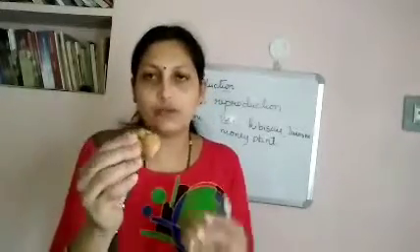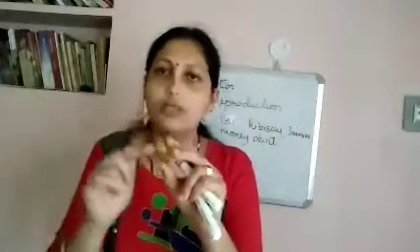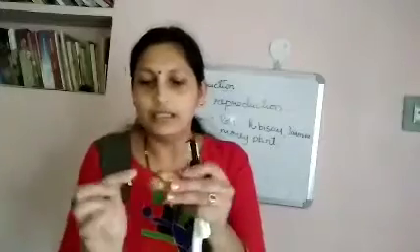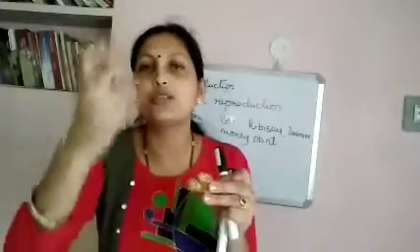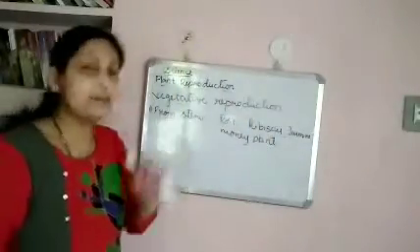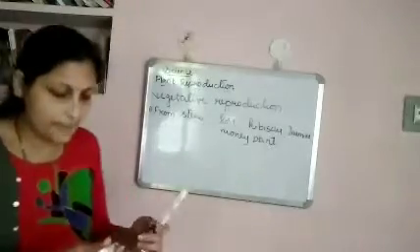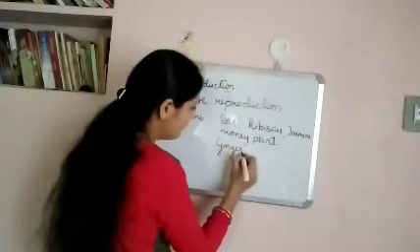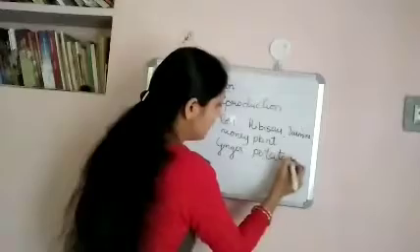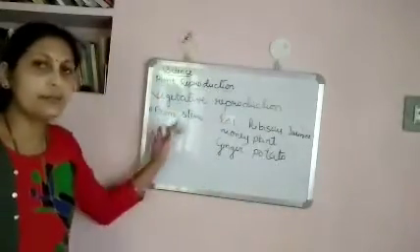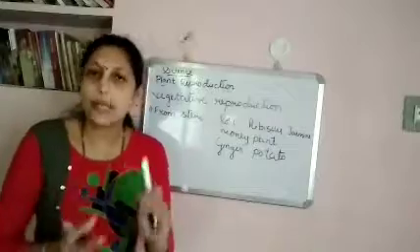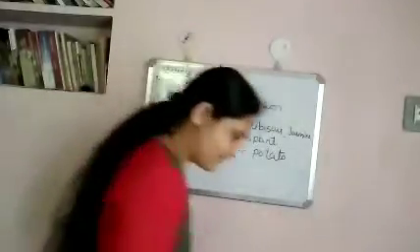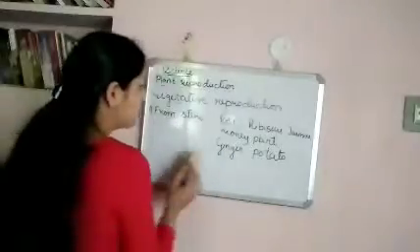In the same way, ginger also. So this is ginger and you can see here eye-like structures. This is called vegetative bud. If you put it in a soil, this vegetative bud grows into a new plant. So these are some of the examples for vegetative reproduction from stem. These plants grow from stem part of the plant. Next, let us see vegetative reproduction from root.